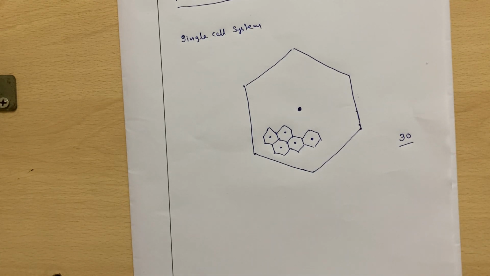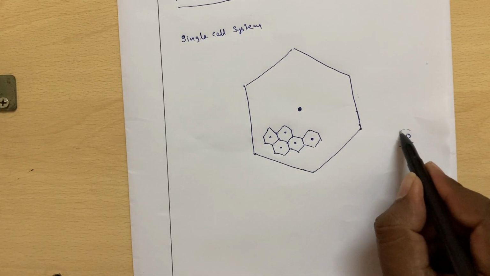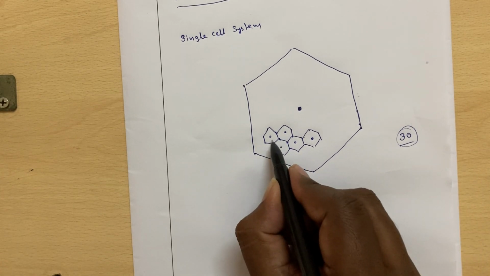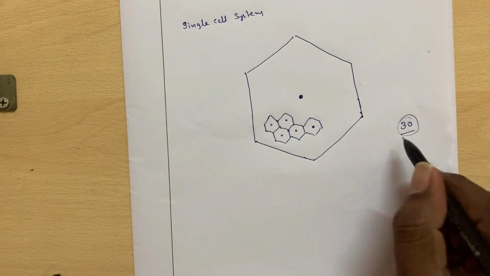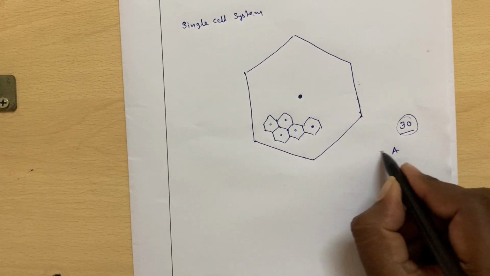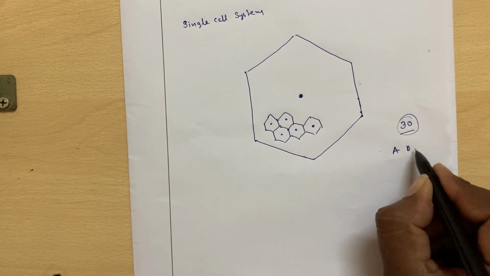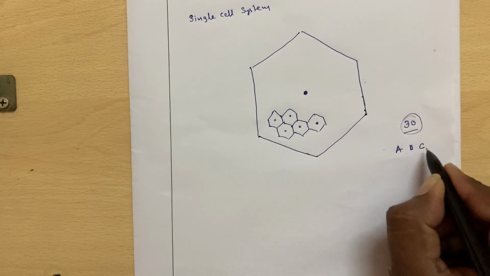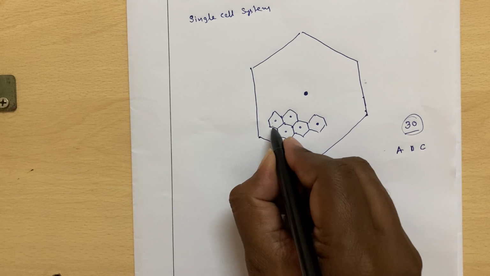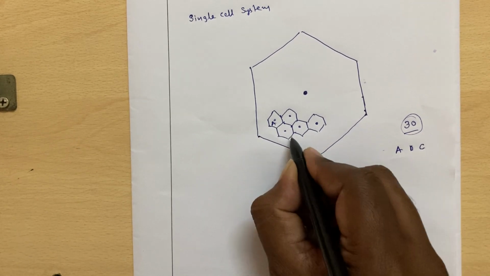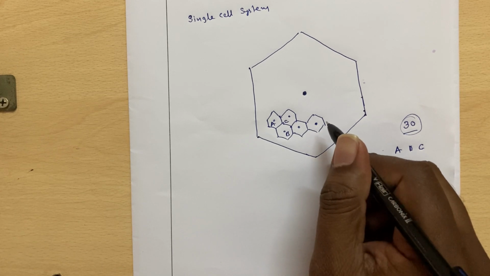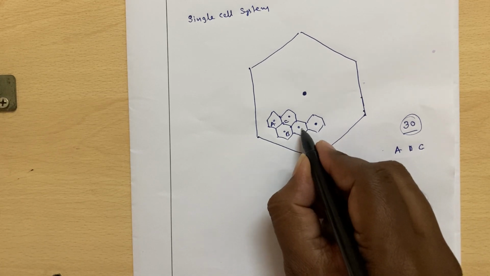For example, if you have 30 channels, for this we divide by 3. Say we have set of carriers A, set of carriers B and set of carriers C. Say A is allocated here, B is allocated here and C is allocated here, and similarly A is allocated here.